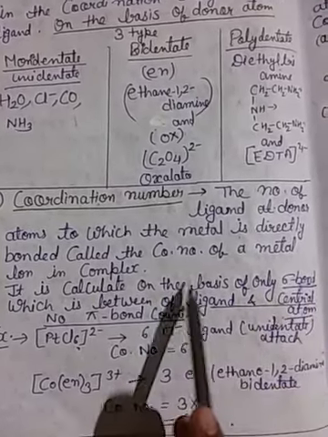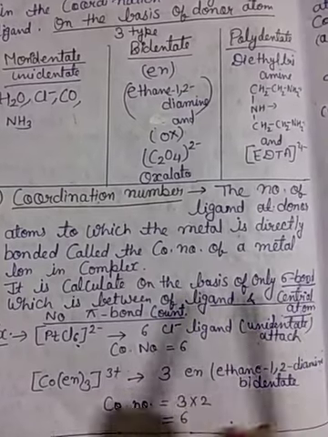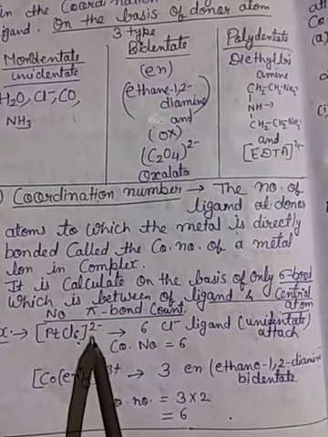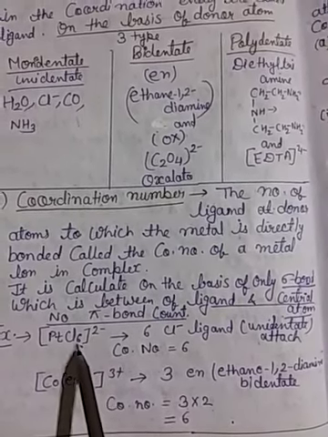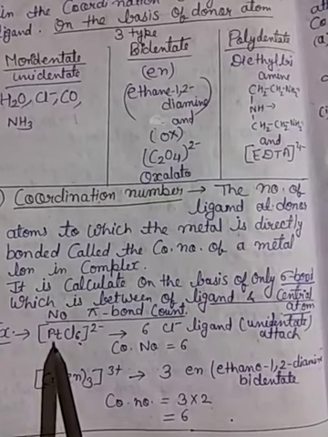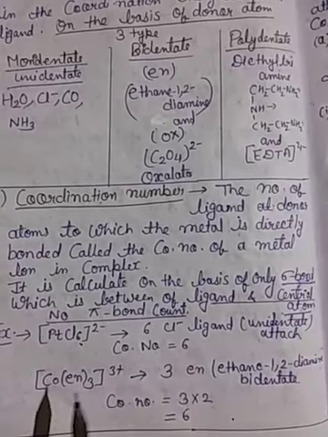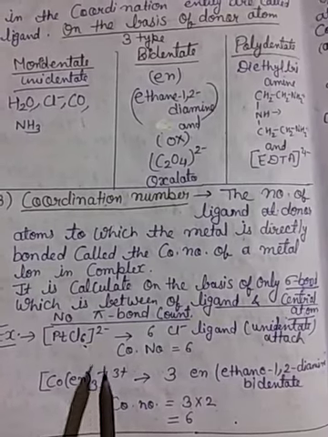So it is calculated on the basis of only sigma bonds, not considering pi bonds. Like [PtCl6]2-: six Cl- ligands are attached to platinum, which means its coordination number is 6. Then [Co(en)3]3+.